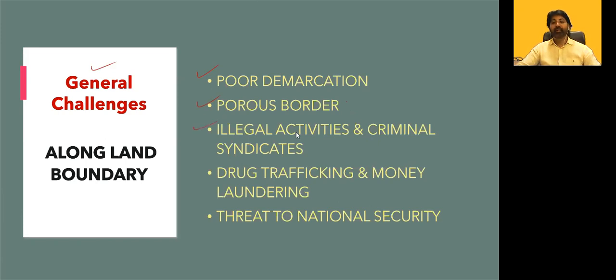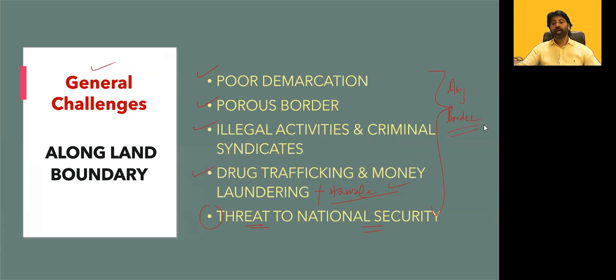Next is illegal activities and criminal syndicates. Almost all illegal activities, smuggling activities and criminal syndicates are operating across the border. Drug trafficking and money laundering, and plus you can put hawala transactions. So all these things are happening across the border. If these things are not protected or not monitored properly, certainly it is going to be a great threat to national security. So these top 4 points, you can write for any border.